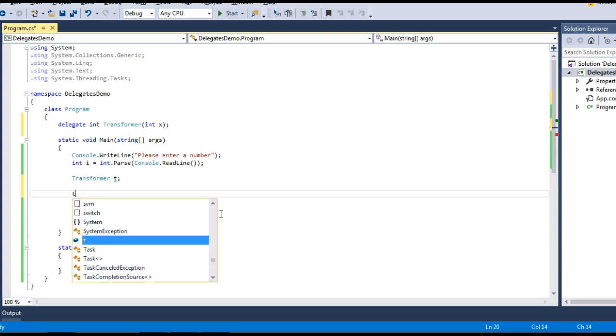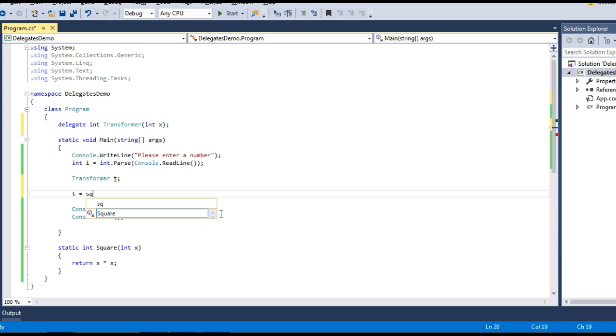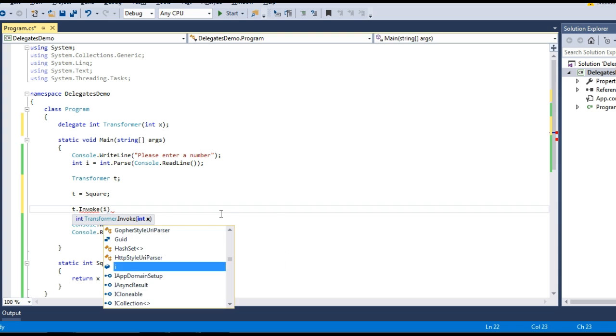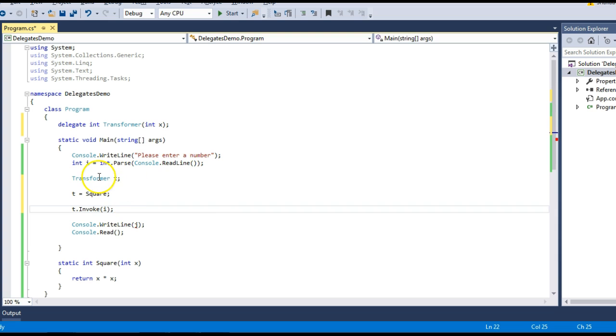Then I need to point this reference to my method, so I will point it to my square function. And then I need to invoke the delegate, so I will have t.Invoke, and pass my integer variable into it, the variable that I am capturing in here. It will return something, so I will capture it in the integer variable j, and then it will write the value of j onto the console, and then it will have Console.Read.